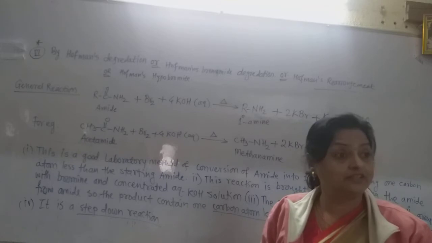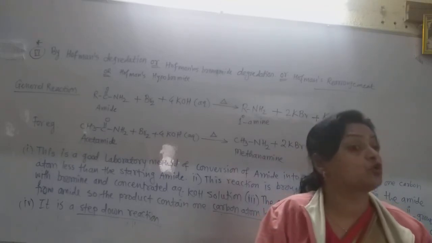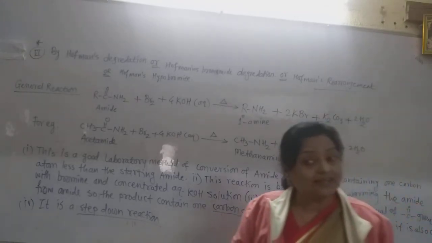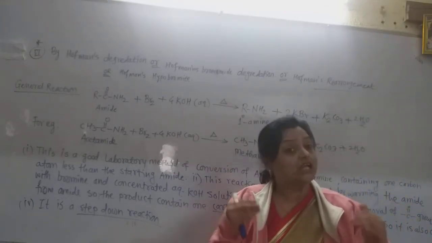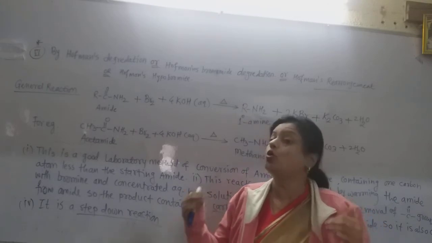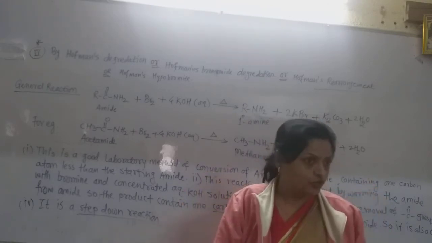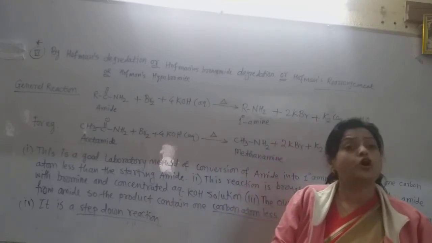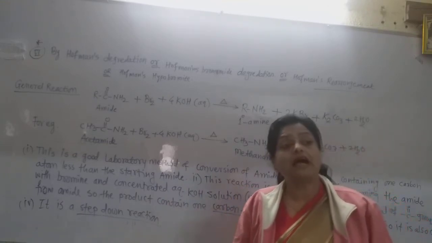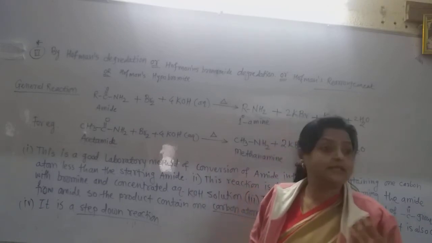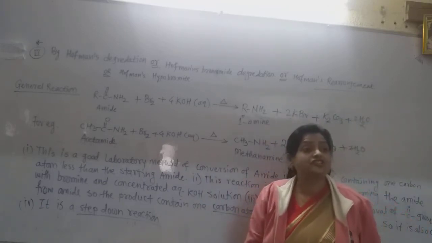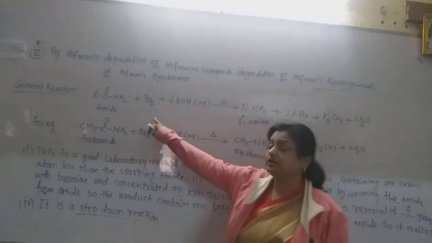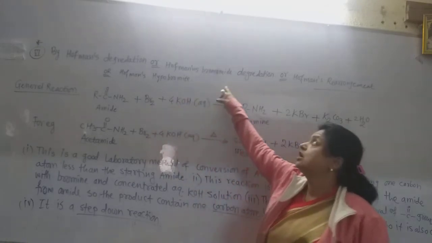They may ask you to give reason why this reaction is called the step down reaction, and the reason is that the product, that is the primary amine, contains one carbon atom less than the original amide. So it is also called the step down reaction or degradation. So different names for this reaction. A short note may be asked using these different names, that is Hofmann's degradation or Hofmann's bromamide, because here bromine is used in this reaction, so it is also called Hofmann's bromamide.